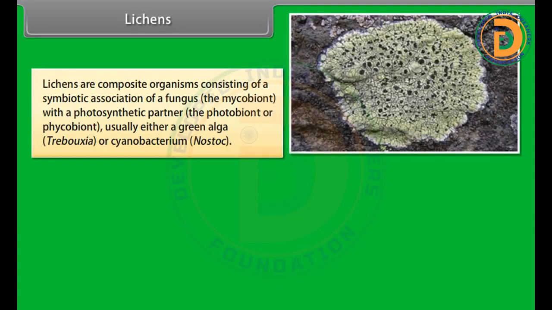Lichens are composite organisms consisting of a symbiotic association of a fungus, that is, the mycobiont, with a photosynthetic partner, that is, the photobiont or phycobiont, usually either a green algae, that is, Trebouxia, or cyanobacterium, that is, Nostoc.